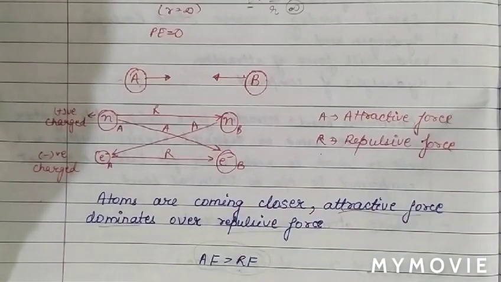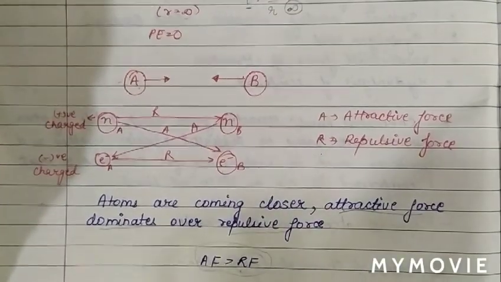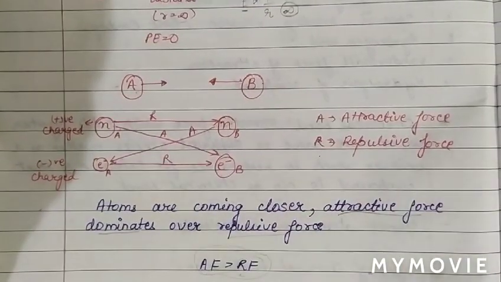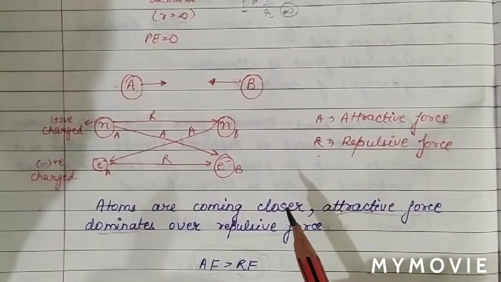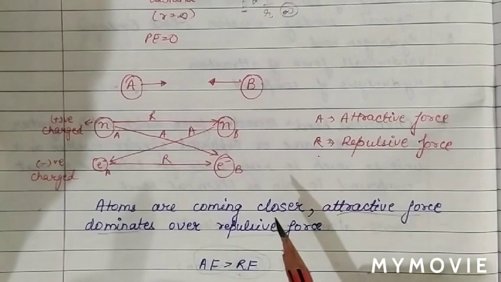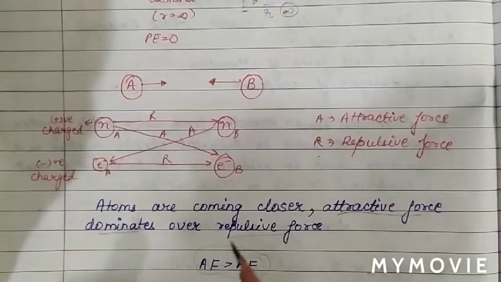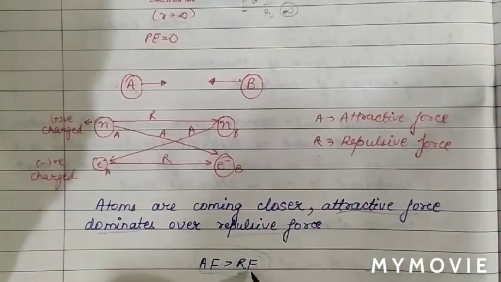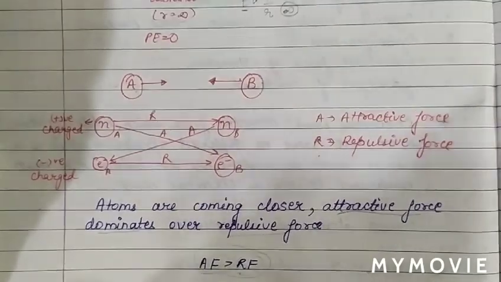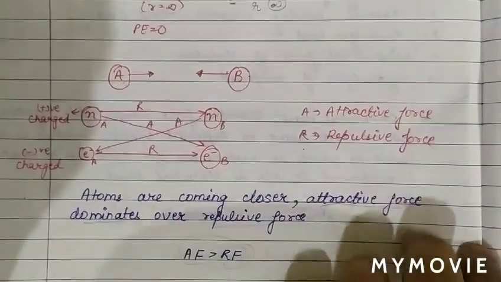So two points we have discussed. In chemical combination, the atoms involved try to complete their octet, and also try to minimize their potential energy. And when there is a formation of chemical bond, the attractive force is greater than the repulsive force. See how they achieve minimum energy.